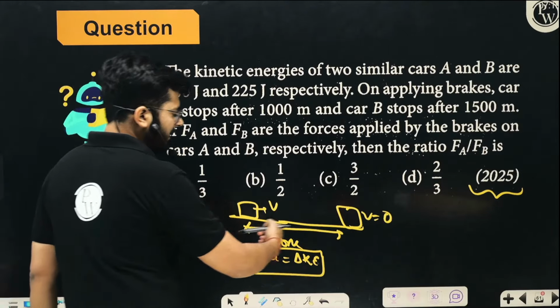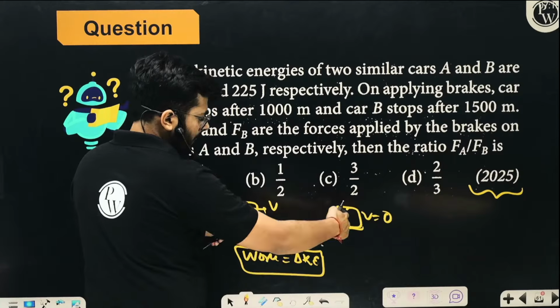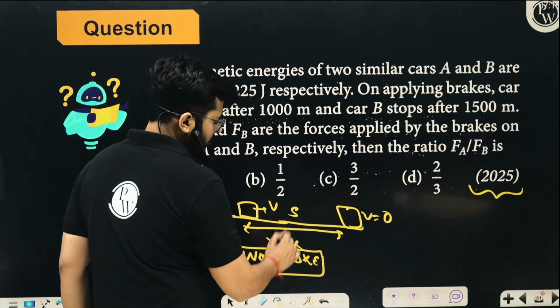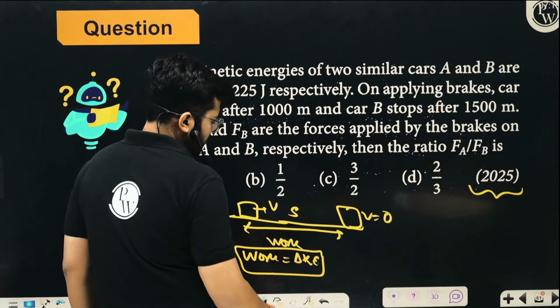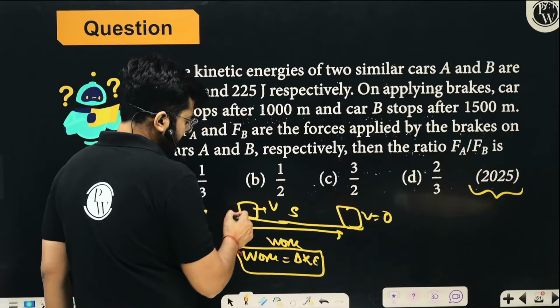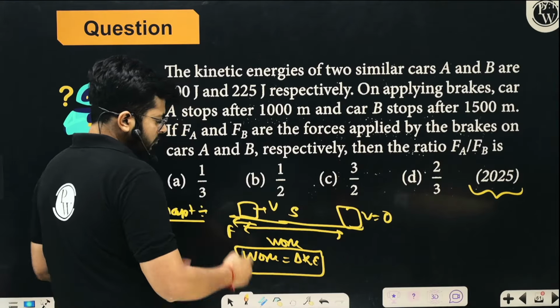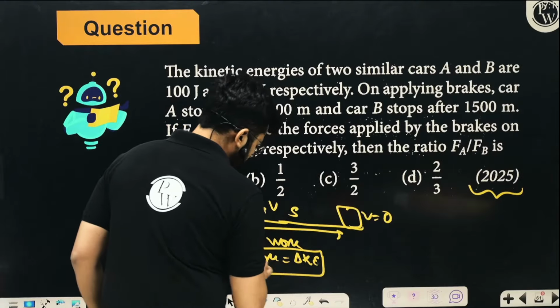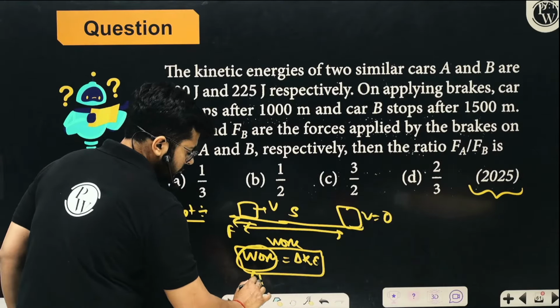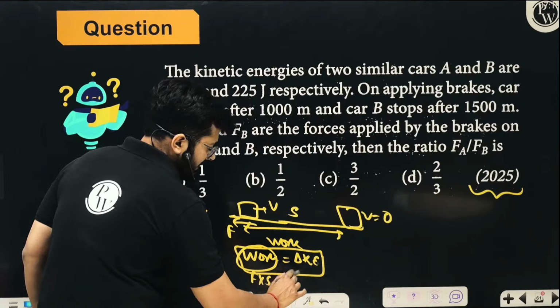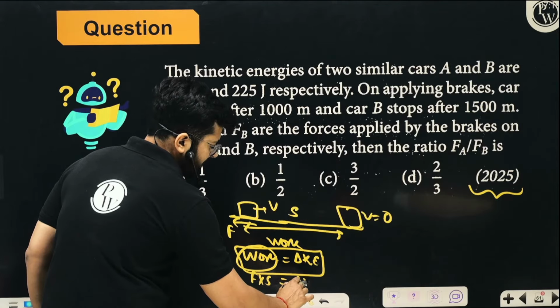And if the displacement in the first case, before it stops, this is the stopping distance, let's call the stopping distance S, and the force that was acting, the braking force, was F. So how much work was done? The work done was nothing but force into stopping distance S. That is equal to change of kinetic energy delta K, right?